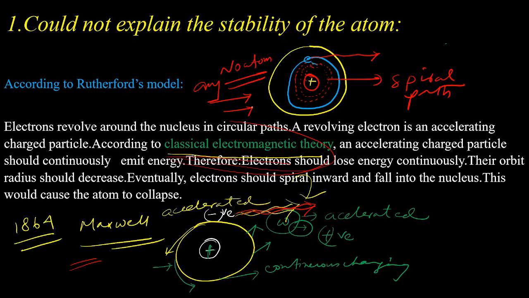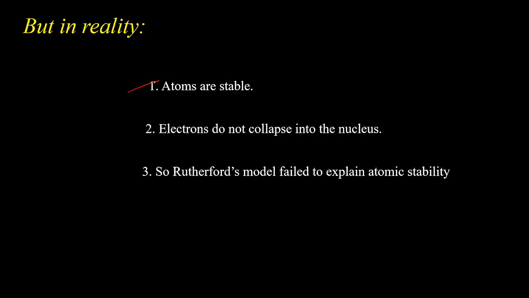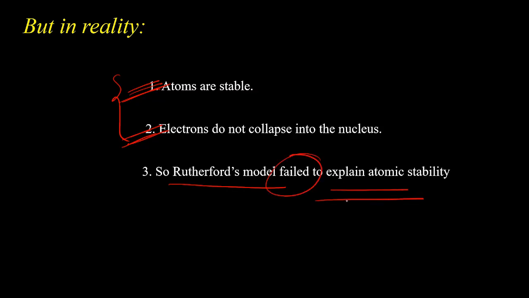But this is not the case. Actually, atoms are stable. Electrons do not collapse into the nucleus. These are observed in experiments, right? Atoms are stable and electrons do not collapse into the nucleus. So Rutherford's model failed to explain atomic stability.